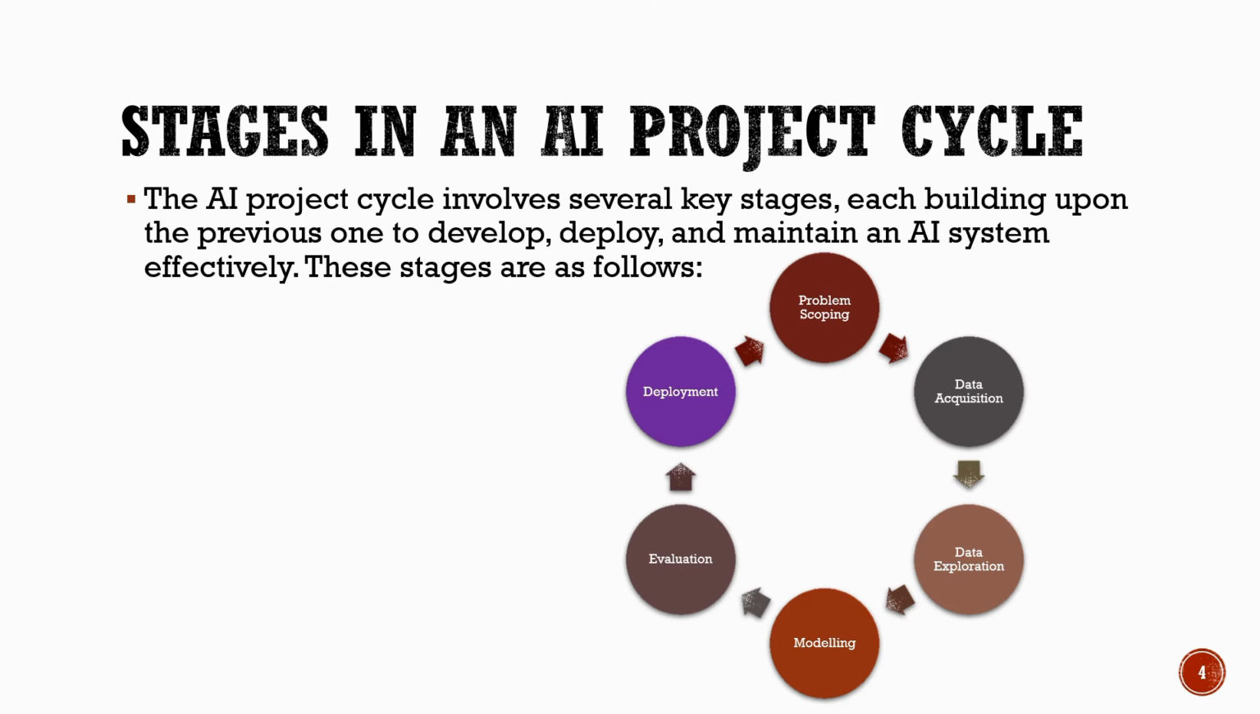Then we move to modeling, where we build and train the AI model. The next stage is evaluation, where we test the model's performance and accuracy. Finally, we have deployment, where the model is put into real-world use. These stages form a continuous cycle, helping us improve and refine AI systems over time.